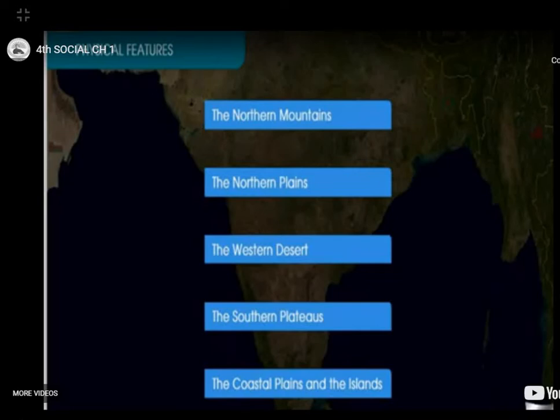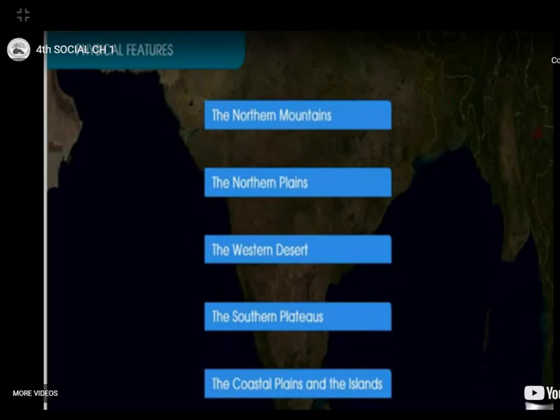Yes children. See, in different parts of our country, different types of climate are there. Is it the same everywhere children? No, it is very different. In some areas it is very hot. In some areas it is very cold. See, the great Indian desert is mostly dry and does not receive any rainfall children.